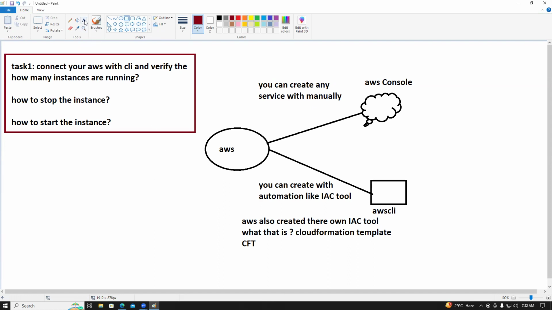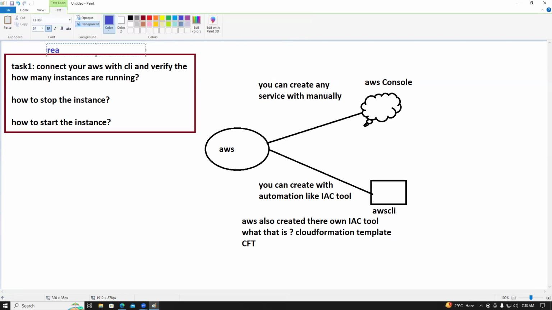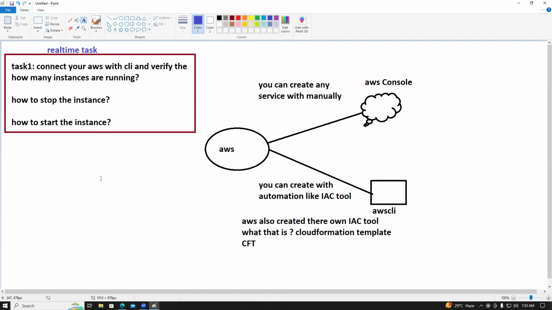This is also a real-time task, guys. Please complete it. Okay, understood? Guys, speak out. Yes, understood.